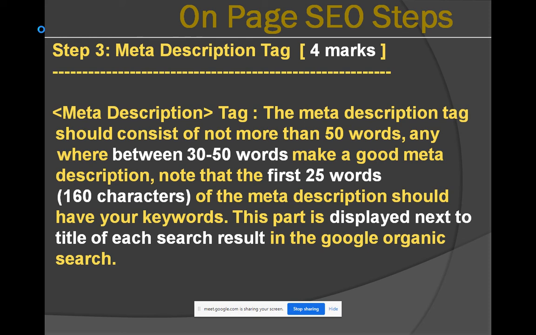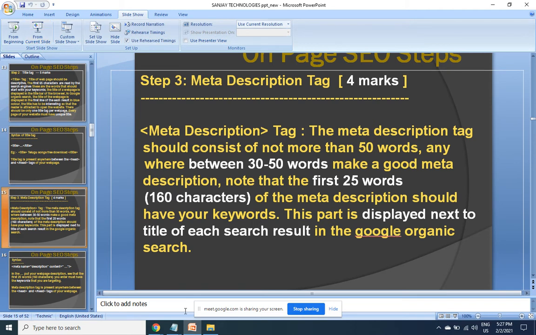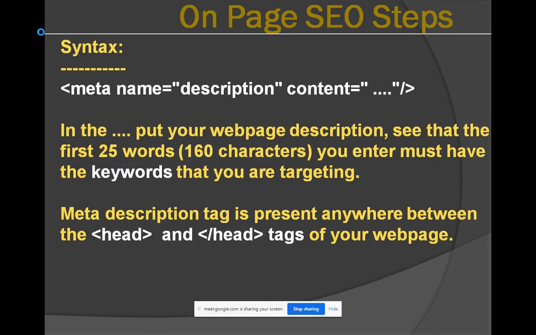I'll show you where it is. This part is displayed next to the title of each search result in the Google organic search. Not only Google, in fact every search engine. Let's see the syntax for meta description. Within this dot dot dot, you need to write 2 lines of summary of your page, which must have your keyword. The length of the meta description should be anywhere between 140 to 180 characters. Ten characters here and there doesn't matter, but try to maintain appropriate length for every tag.